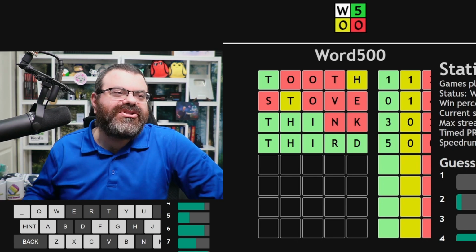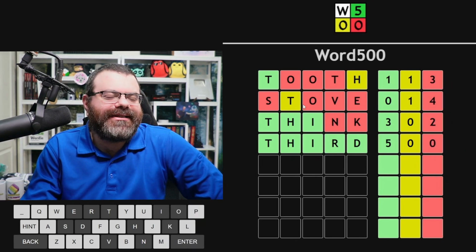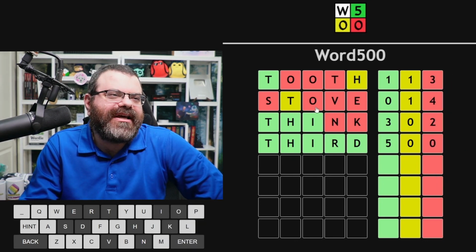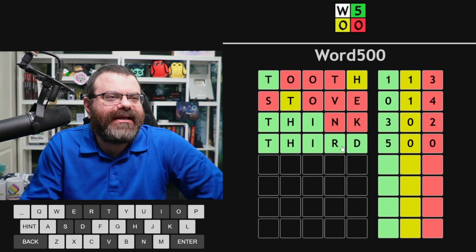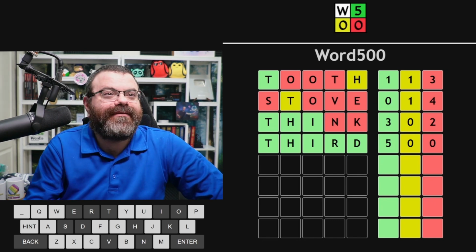Actually, that worked out really well because stove proved, I didn't really quite get into this, but stove proved that we couldn't have both T and O. If we can't have both T and O, we have to have an H. And then the fact that we have a T and an H made me think to start with TH, and then that just happened quickly from there.